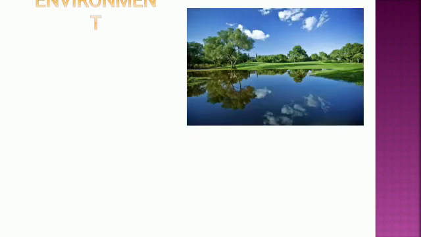Next, what is environment? See in the picture, a good picture is given where the plant, grasses, cloud, sky is there. How beautiful it is. It looks like an image. Yes or no? So the surroundings and the conditions in those surroundings which affect the life of the organisms there are called environment. Yes or no?